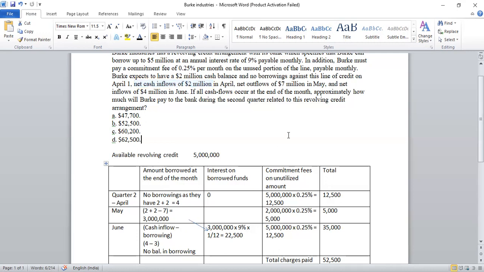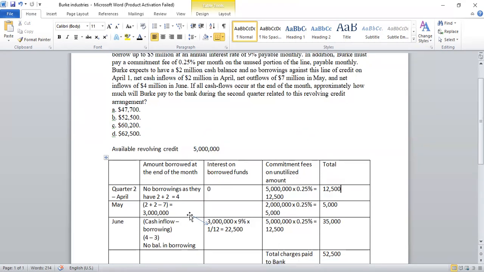So if the credit facility is not availed on the total amount of credit facility of 5 million, they will have to make a payment of 0.25%, which comes out to be 12,500. No borrowings, no interest on borrowings. So the total for this month is 12,500. We go to the next month.